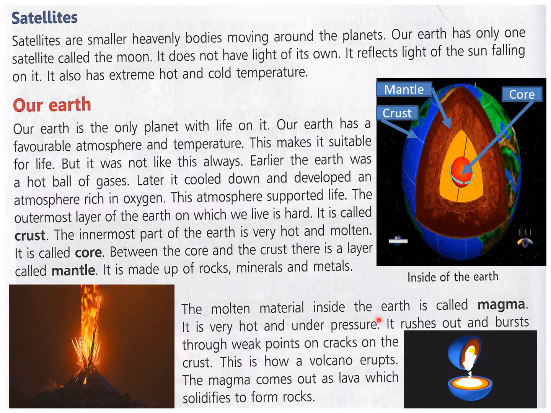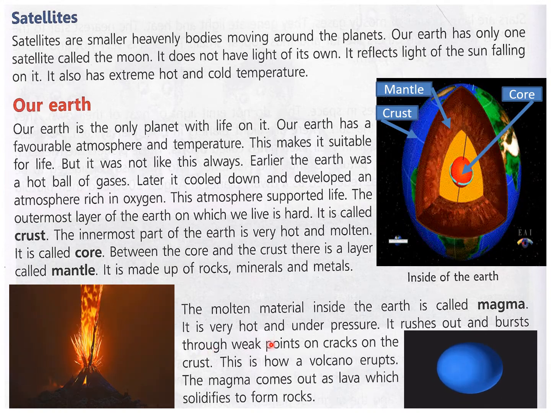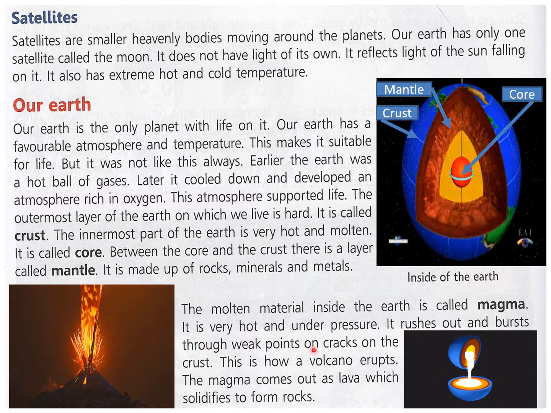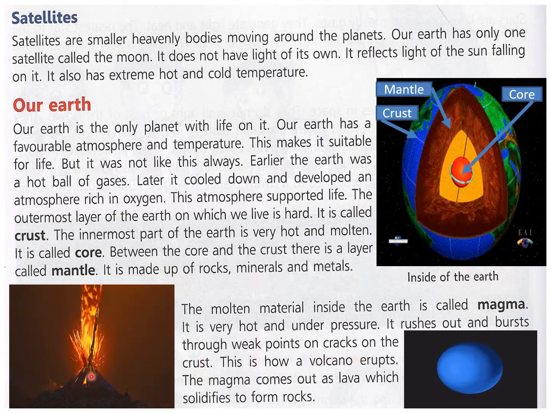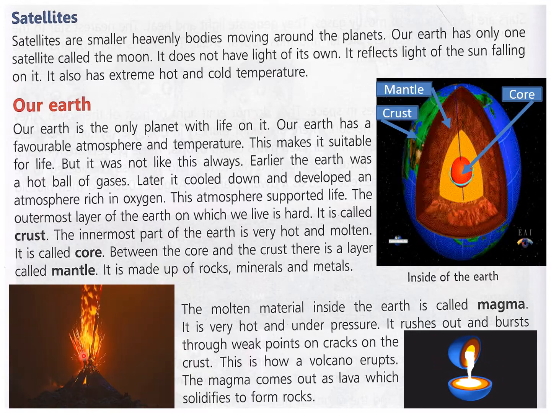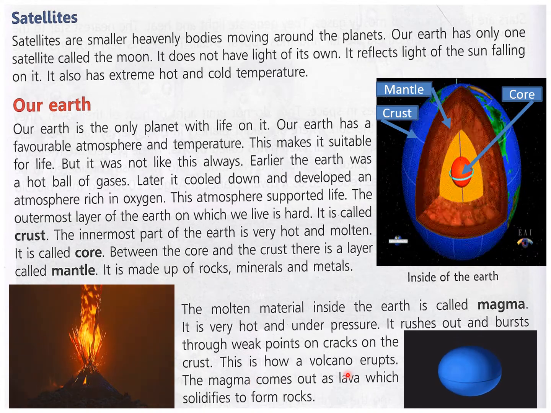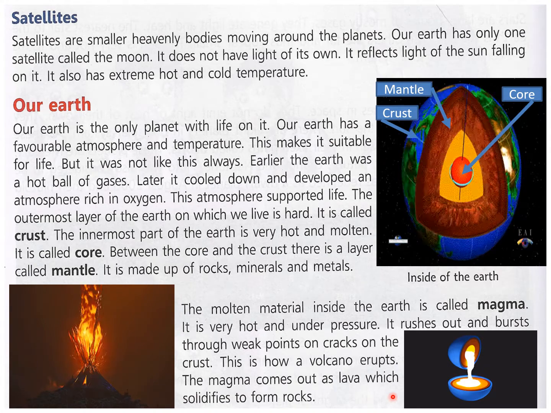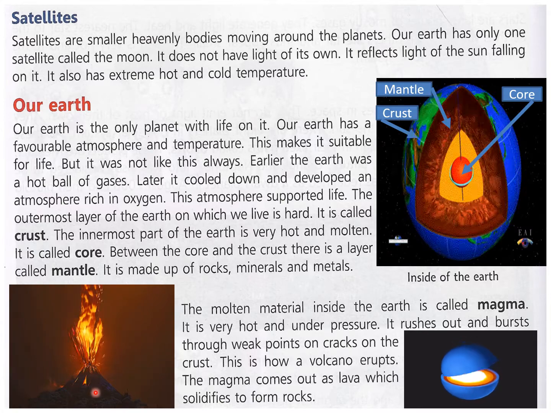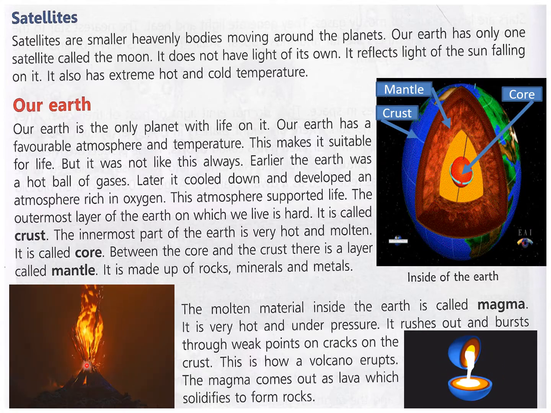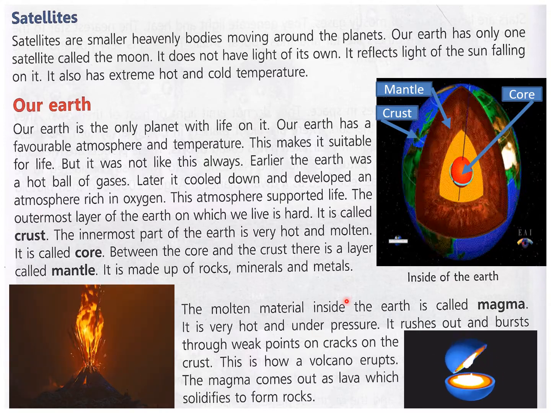The molten material inside the earth is called magma. Now you can see this molten material. This is called magma. It is very hot and under pressure. It rushes out and bursts through weak points or cracks on the crust. Wherever there is a weak point on the earth, this lava comes out and you can see a volcano erupting here. This is how volcano erupts. The magma comes out as lava which solidifies to form rocks. Now when it is inside the earth, it is called magma, and when it comes out, it is called lava, and it cools down gradually and changes into rocks.